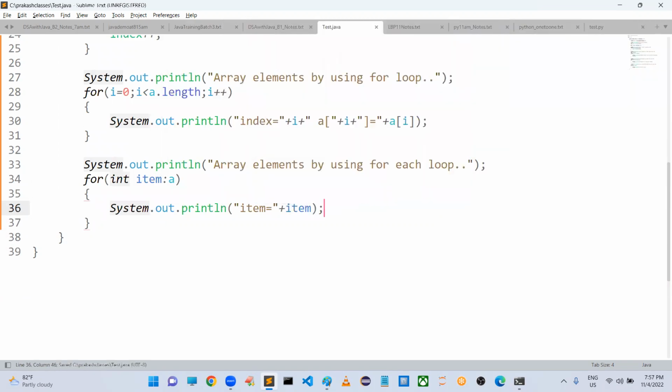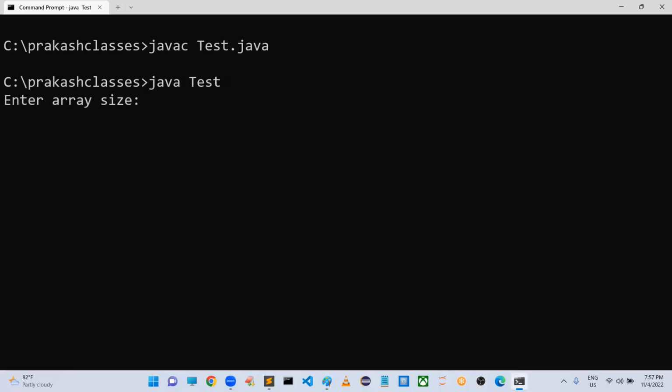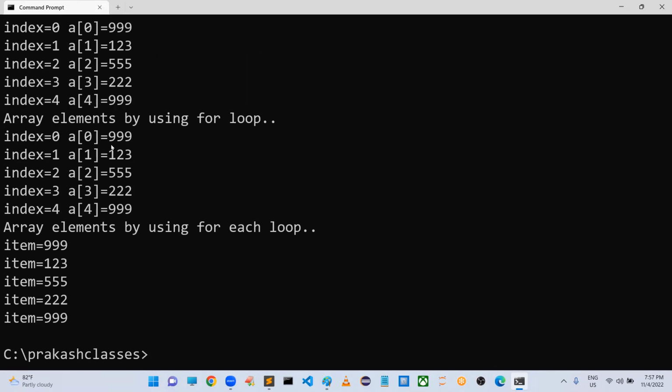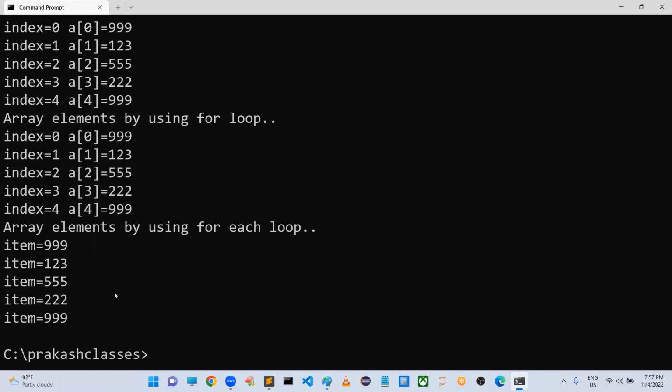That's all. Sir, can't we retrieve index values here? No, it is not possible. Internally it will maintain indexes, but as an outline we are not going to get those indexes. Enter array size 5. Enter elements: 999, 123, 555, 222, and then 888, 999. Can we take duplicates? Yes. Have you observed? Whatever order you have given, in the same order only it will maintain.